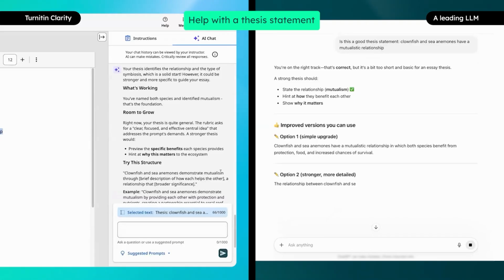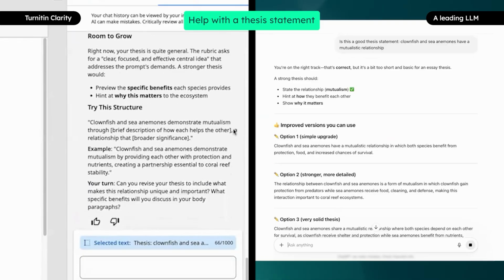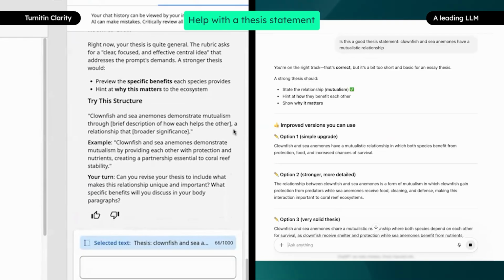Turnitin Clarity's AI chat tells the student what is working with their thesis statement and then says how it could be improved. It suggests a structure for the student to use and one example sentence that follows that structure.